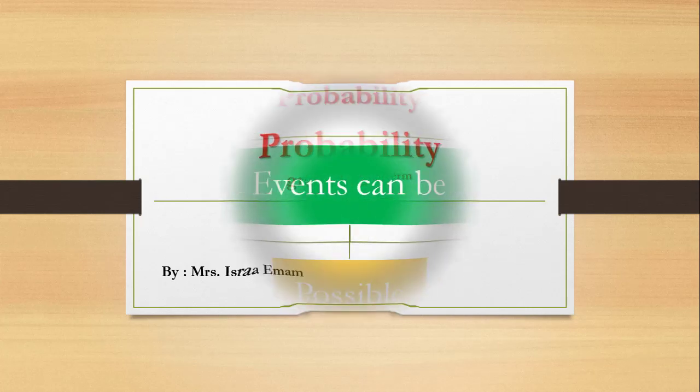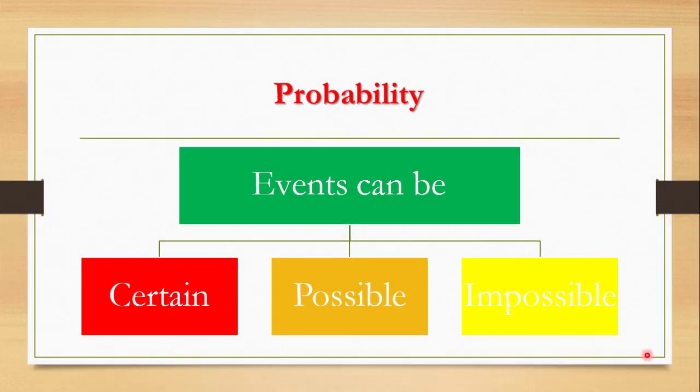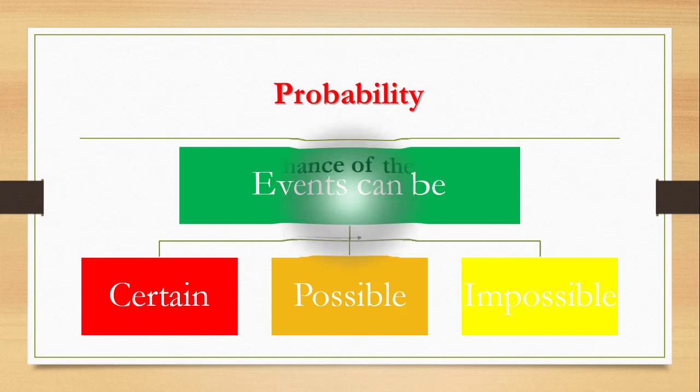At first, I want you to know that we have three types of events. The events can be certain, possible, or impossible. The certain event means the sure event, the event which should happen. The possible event can happen or not. The impossible event is the event which never happens. So we have three types of events: certain, possible, and impossible.